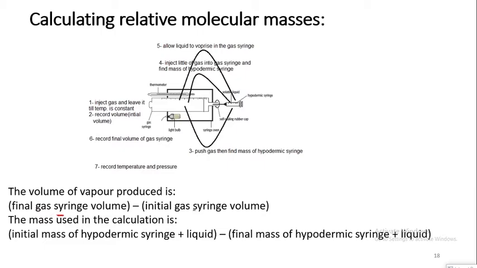So as we see here, we can calculate relative molecular mass experimentally. From knowing the gas syringe volume before and after injection, we can know the volume of the vapor produced if I use a liquid that vaporizes quickly, and the difference in the mass of the hypodermic syringe will be my mass.